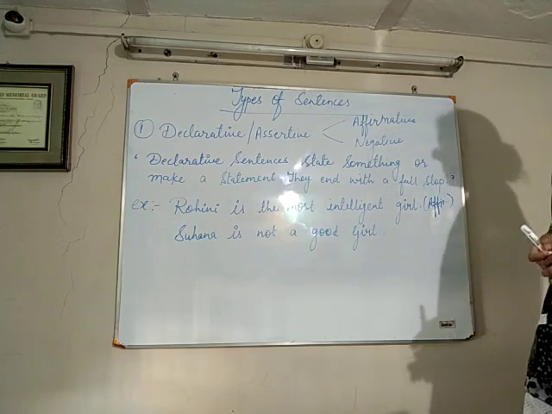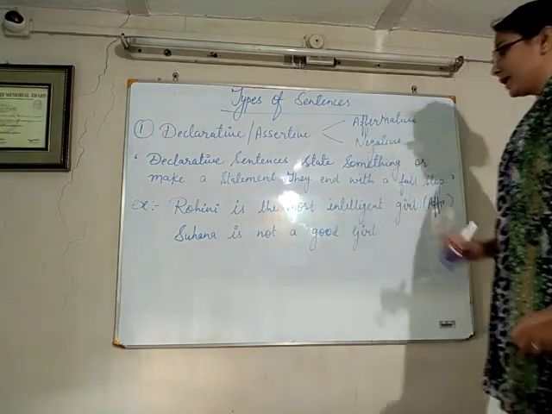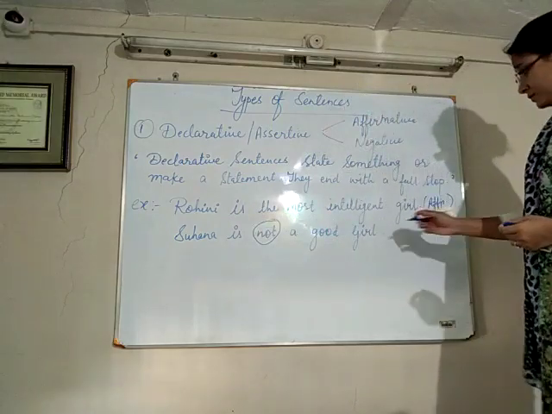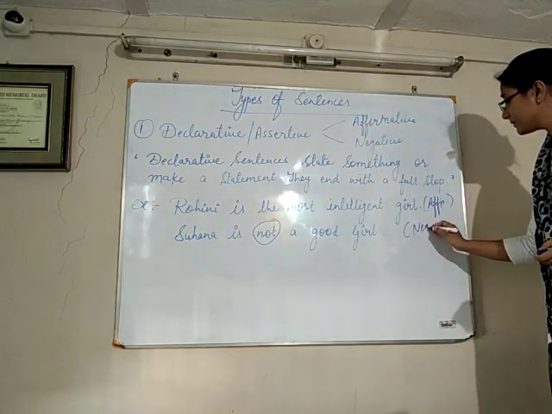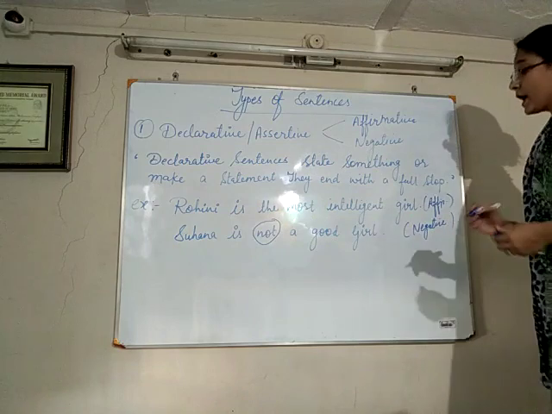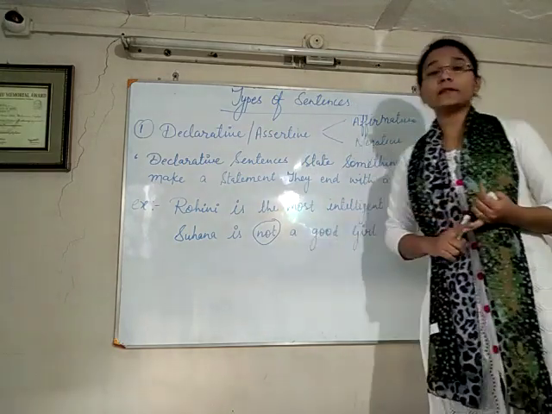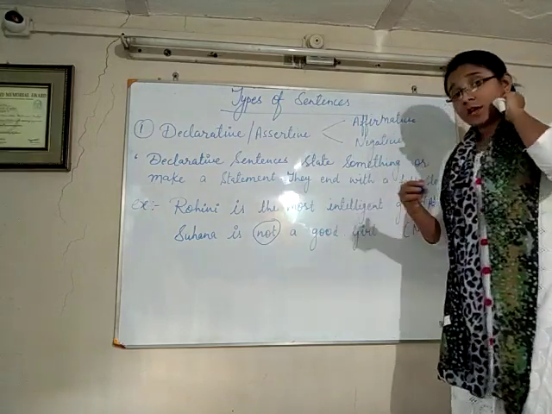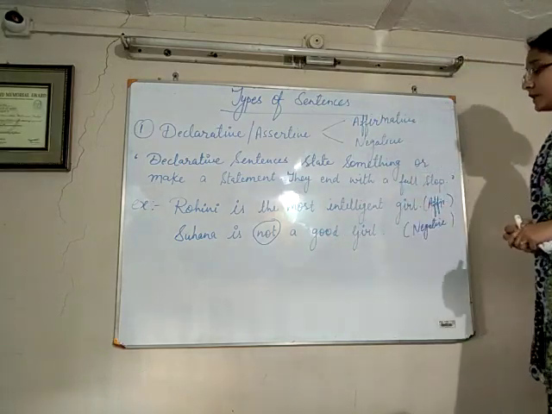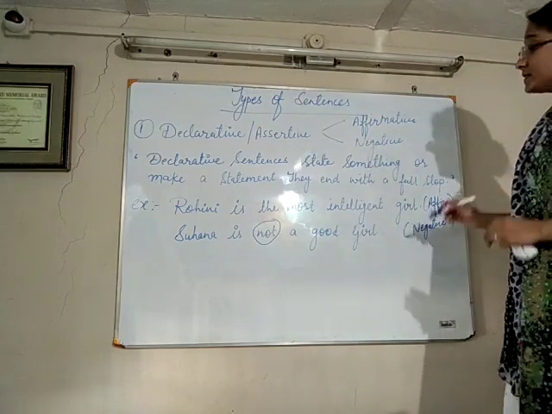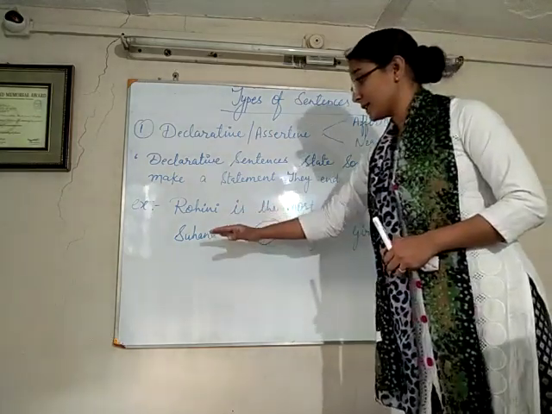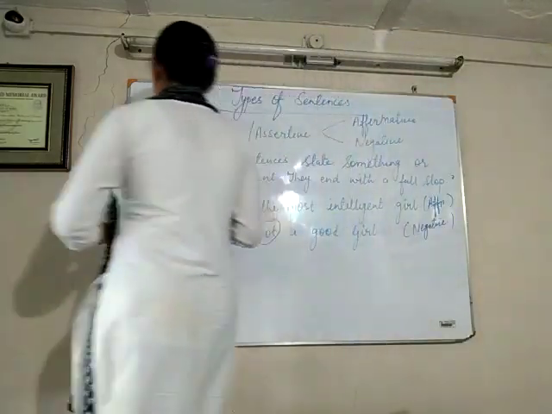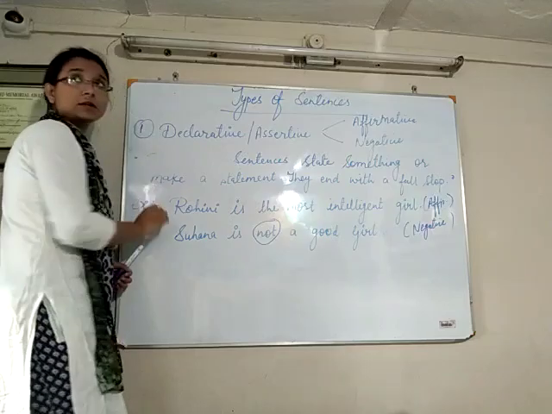And the second example is Sohana is not a good girl. So here I use the negative word, that is not. So it will be considered as a negative sentence. And yes, whenever we use neither, not, never, whenever we use these types of words, it will be considered as a negative sentence. But this is declarative because it is declared that Sohana is not a good girl. So now come to the next type of sentence.